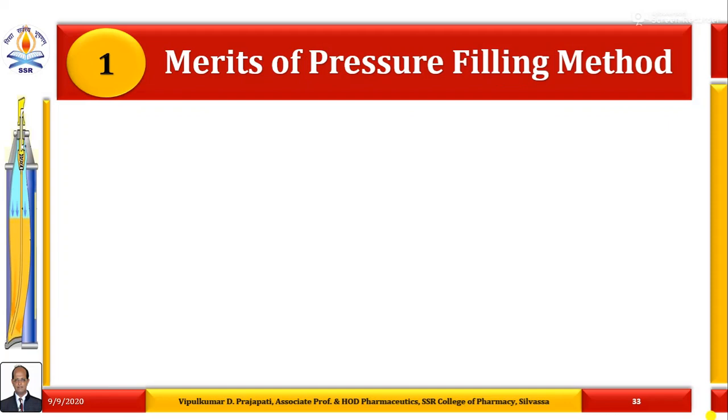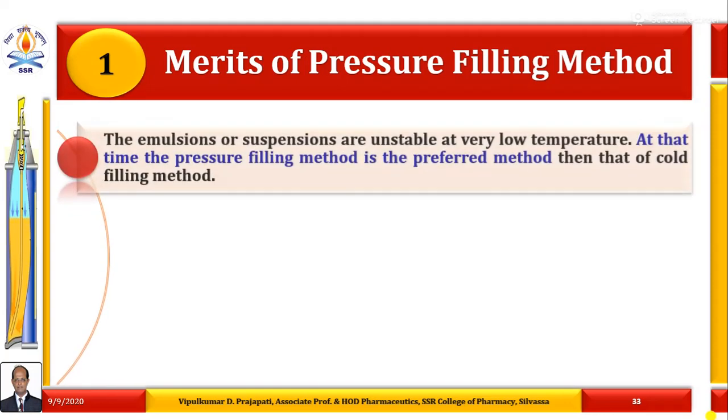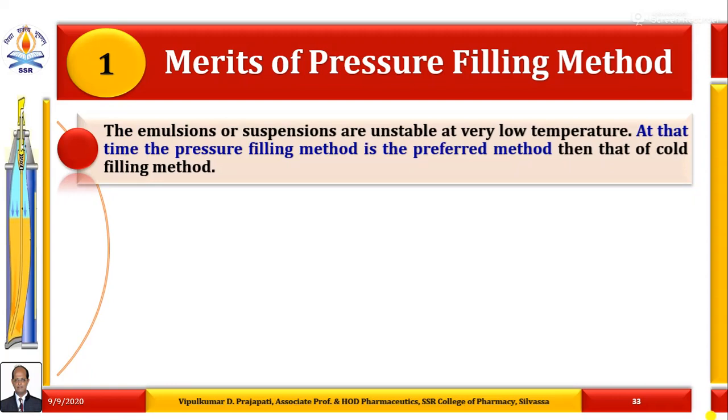What are the different merits of pressure filling methods? The first is that emulsions or suspensions are unstable at very low temperature, that is -40°F in case of cold filling method. So at that time the pressure filling method is the preferred method. So when pharmaceutical emulsion or foam type aerosols or suspension type aerosols are there, they are generally filled with the help of the pressure filling method.